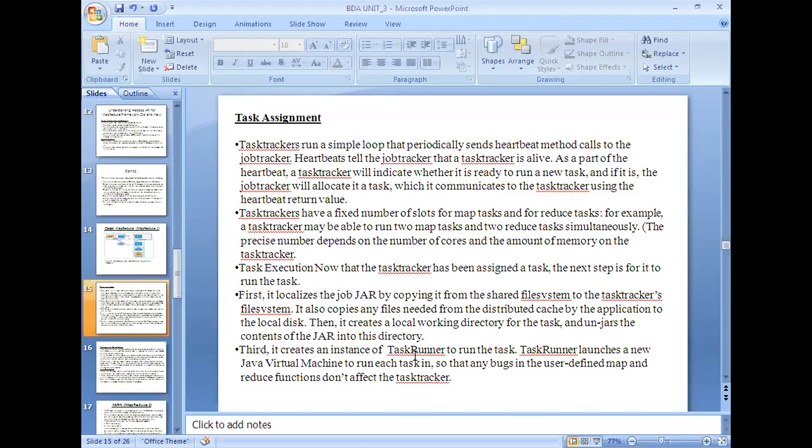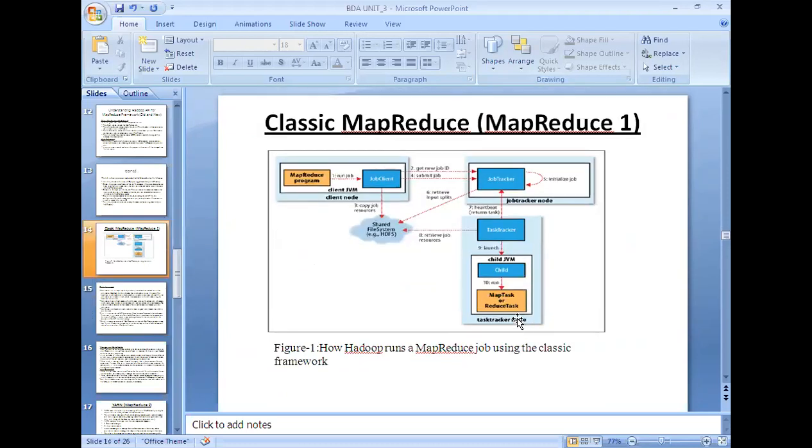The first is that it localizes the jar files by copying them from the shared file system to the task tracker's file system. As you can observe in the diagram, the task tracker receives the job and accesses the information from the shared file system, because by using this, it is going to run the task which it was allocated, right?